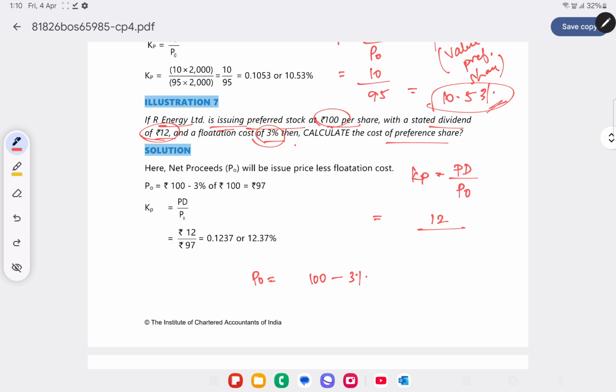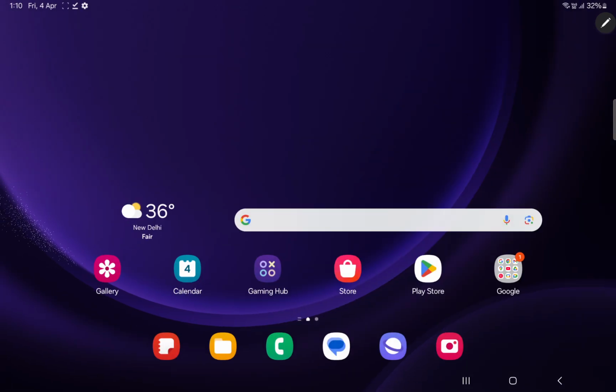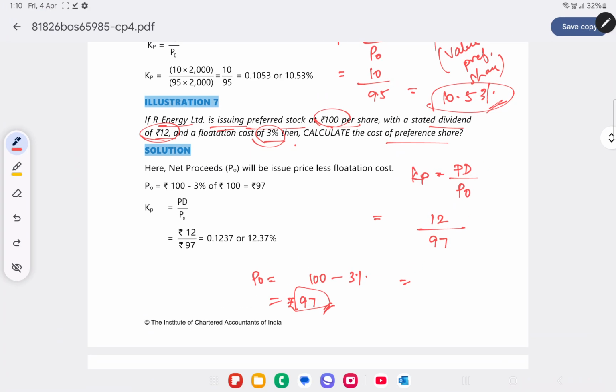What do you mean by flotation cost? Flotation cost is the cost the company incurs to float the securities. That cost will be reduced so that you can calculate the value of the share. You issued at 100, but you also incurred 3% for flotation or issue cost. So the value of the preference share is not 100, it's 100 minus 3%, which is 97. This is a cost for the company, so it is reduced from the net proceeds. So 12 by 97 will give you 12.37%.